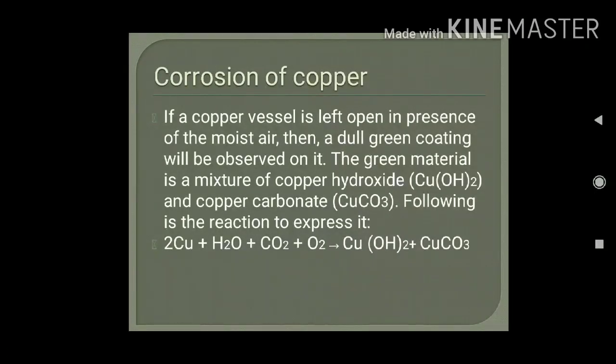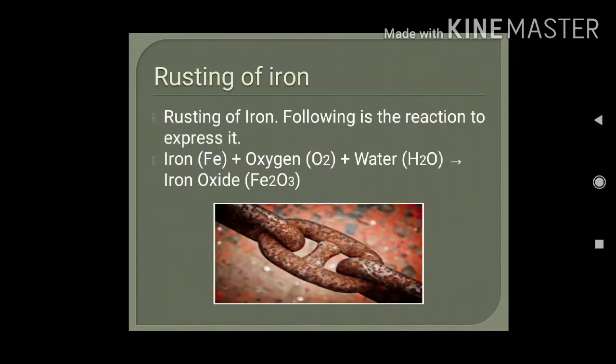Next, corrosion of copper. That means when copper is exposed for a longer time to the atmosphere, it reacts with oxygen, carbon dioxide and moist air. So it will form copper hydroxide and copper carbonate. This copper hydroxide and copper carbonate will give a greenish coating on that copper metal. You see the chemical equation: when copper reacts with water, carbon dioxide and oxygen, it will give copper hydroxide and copper carbonate.